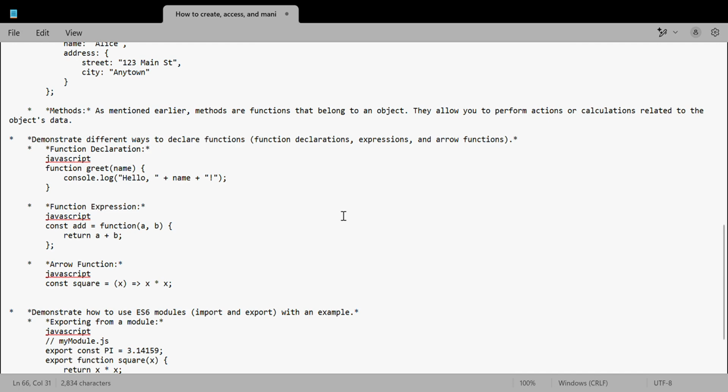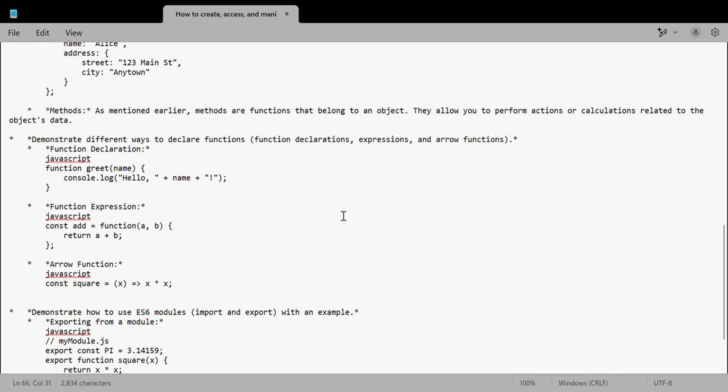We are asked to explain the difference between the three variable declarations. What are they? We know the three are var, let, and const, and we also discussed scope in this topic. Var is function scoped, or globally scoped if not within a function.